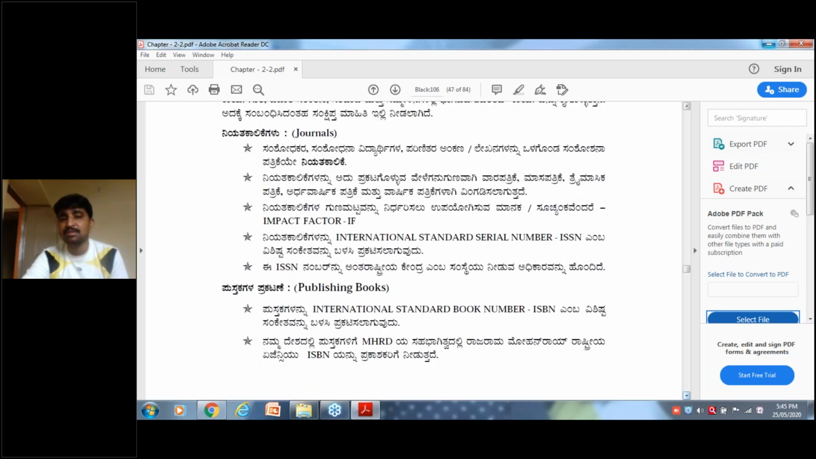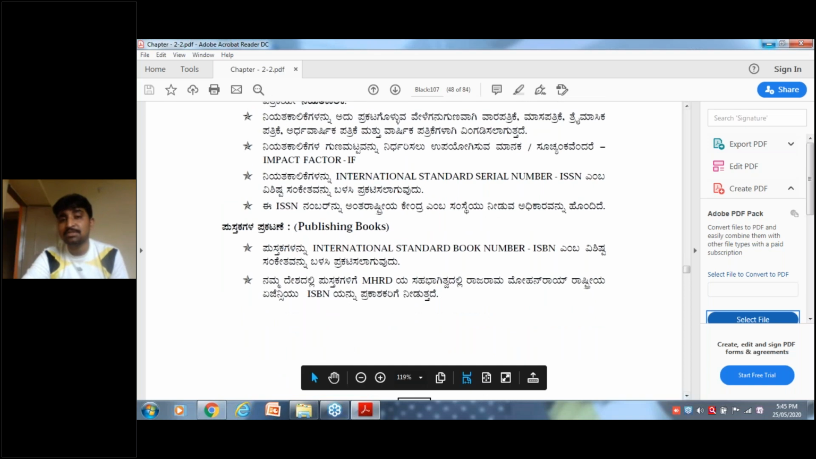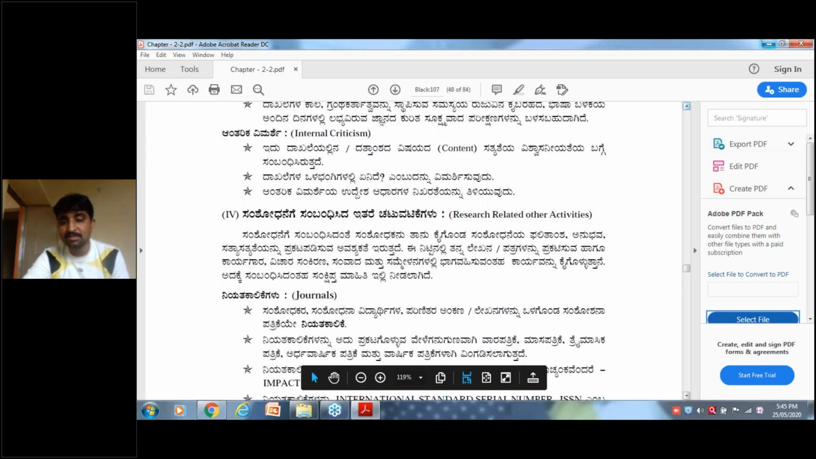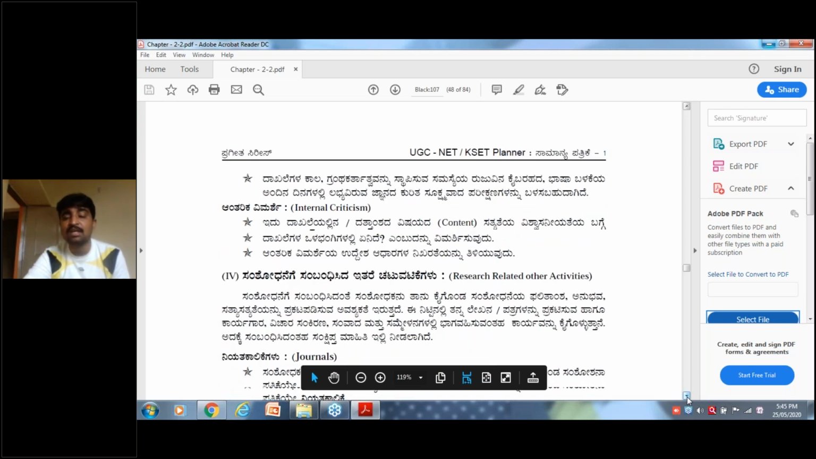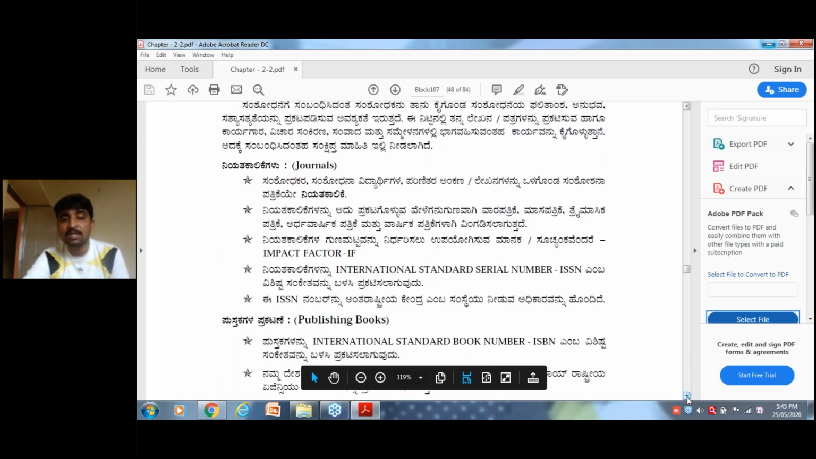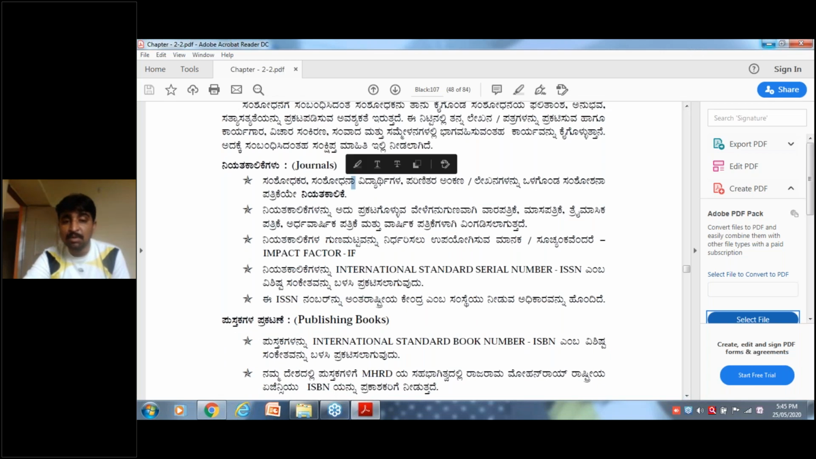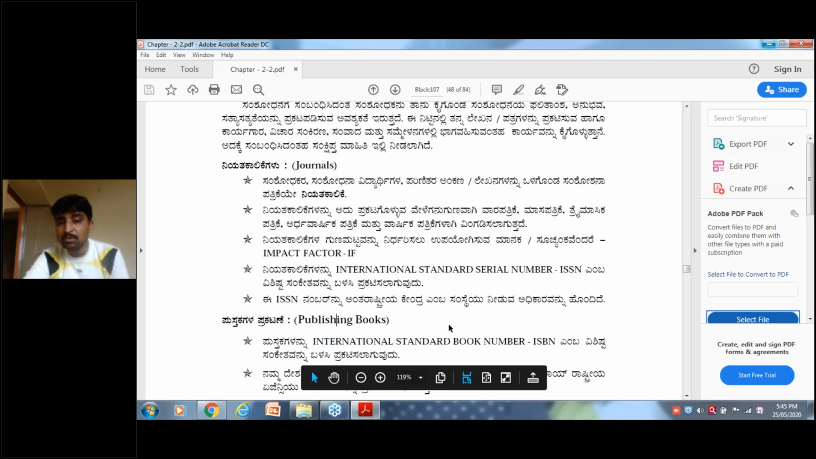Research is like a sea. Then, research related activities. What are the research related activities? Research related activities are journal publications, book publications. Please note down these points. These are asked many times.